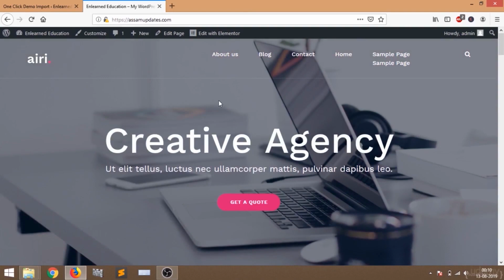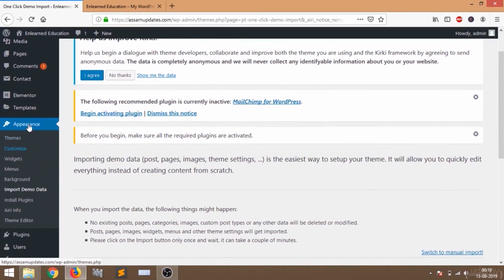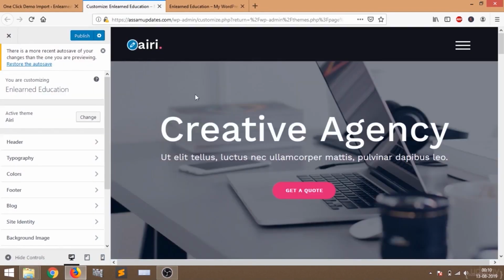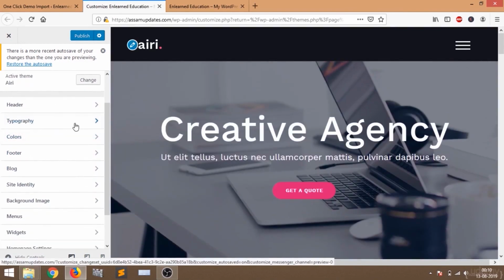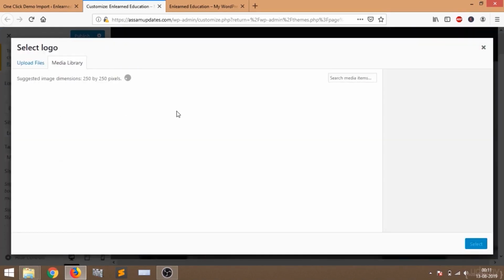Let's start with the logo. Let's change this logo. Just go to your dashboard, go to appearance and click on customize. I'm going to open it in a new tab. You will see a page like this, where you can customize everything. I'm going to change the logo. You can either click on this edit button or go to site identity and click on change logo.